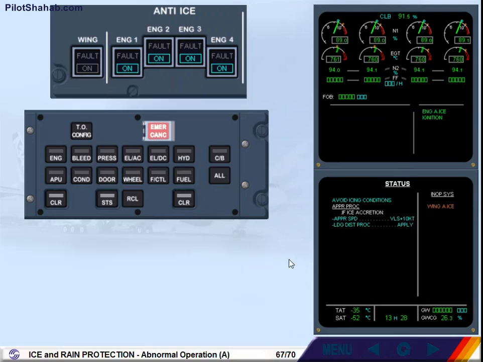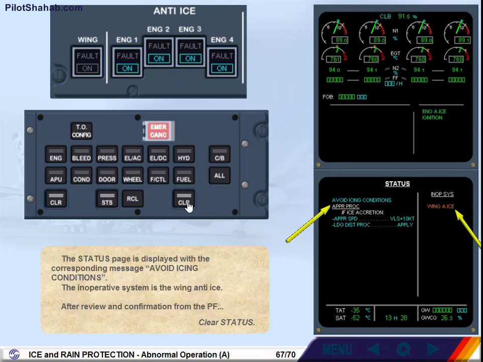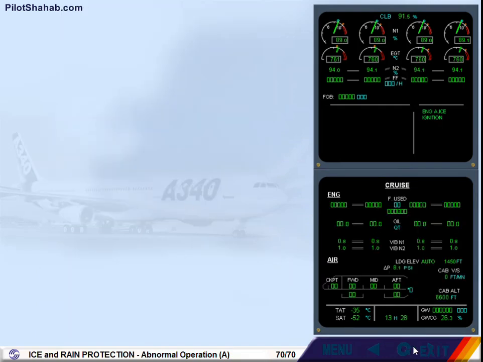The status page is displayed with the corresponding message, Avoid icing conditions. The inoperative system is the wing anti-ice. After review and confirmation from the pilot flying, clear status. Press. ECAM action completed.